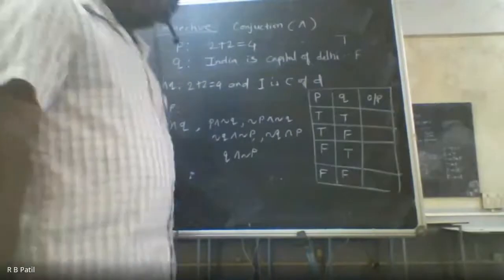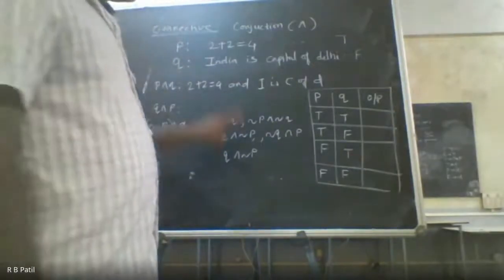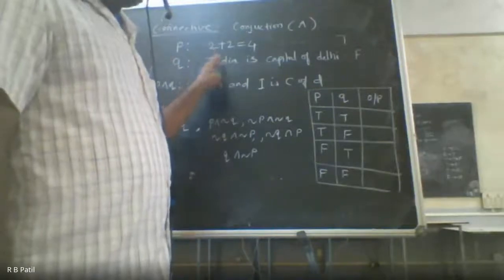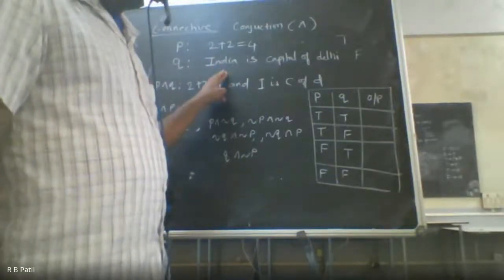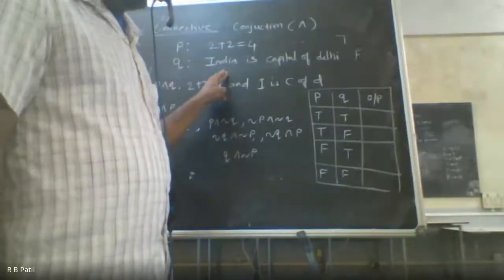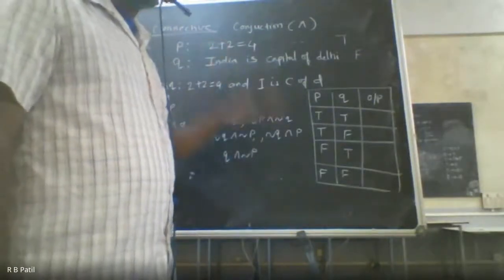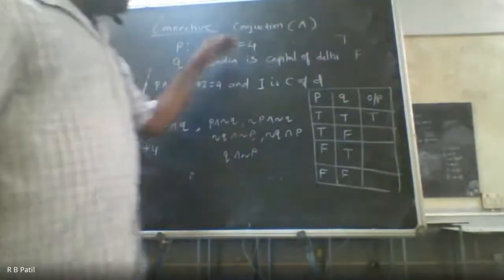Okay. Can you tell me if I say this term 2 plus 2 is equal to 4 and Delhi is capital of India. Now I am changing, Delhi is capital of India. Now if I do the ANDing of these two, what will be the truth value? Both are true. True. So it will be true here. 2 plus 2 is equal to 4.